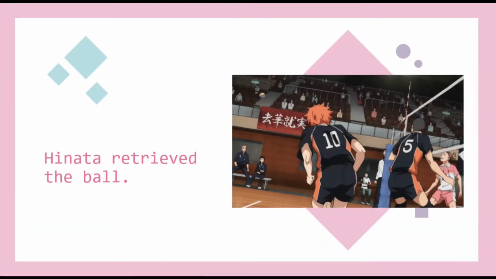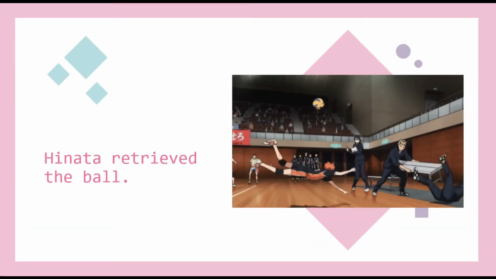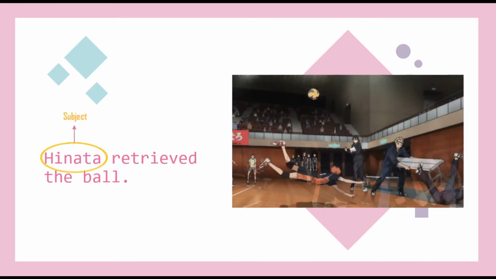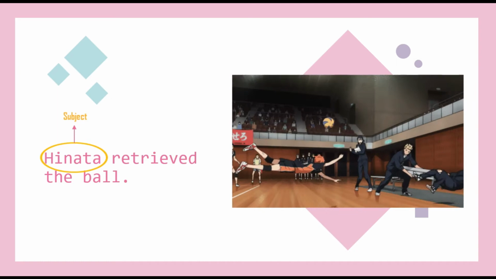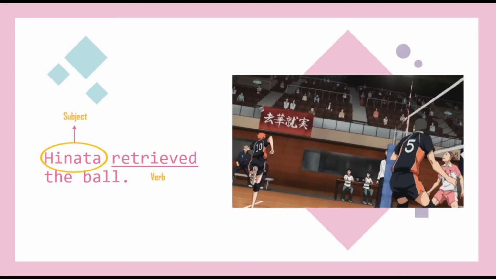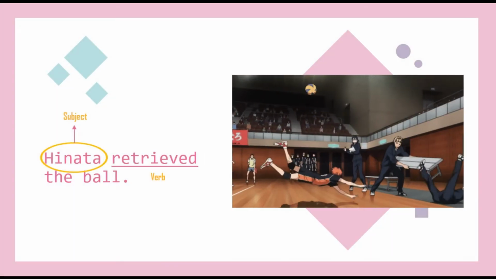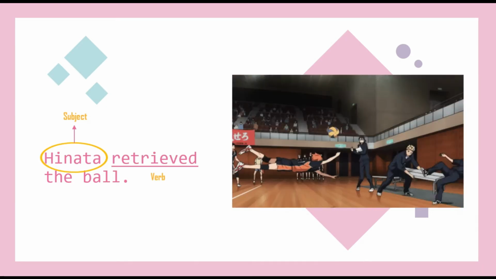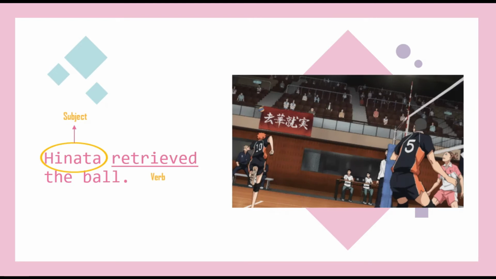Let's say you saw your favorite volleyball player Hinata retrieve a ball. Thus, Hinata retrieved the ball. As you can see here, the subject of the sentence is Hinata and performs the action described by the verb retrieve. This is an example of active voice because Hinata is the one who performs the verb. Let's try the next example.